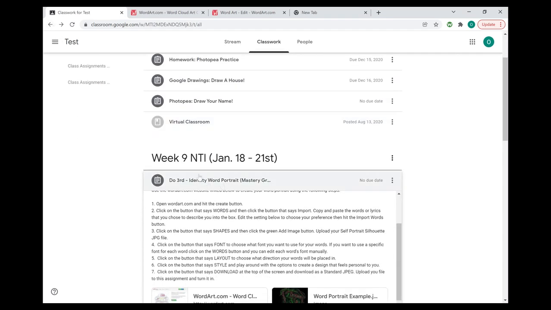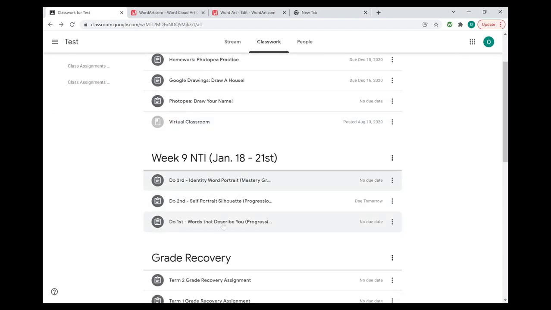Remember to do them in order. Do the words that describe you first, do the self-portrait silhouette with a pen tool second, and then put it all together to create your identity word portrait third.